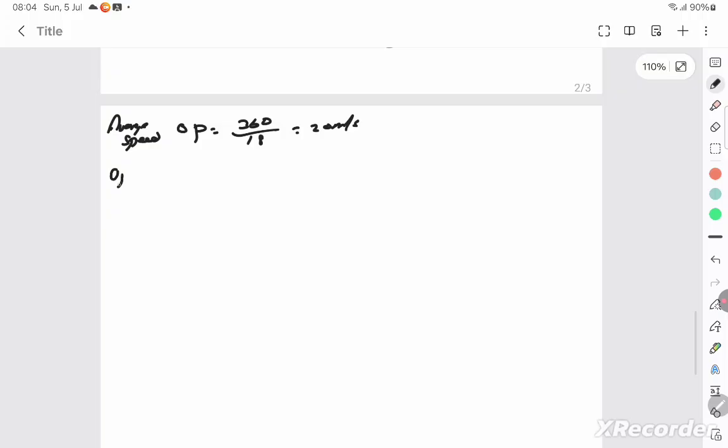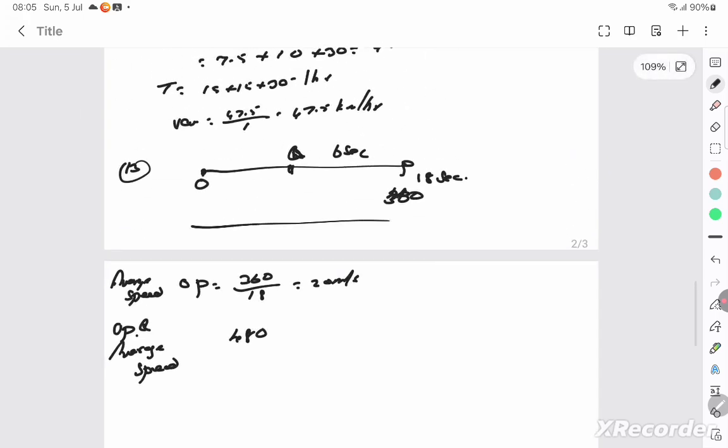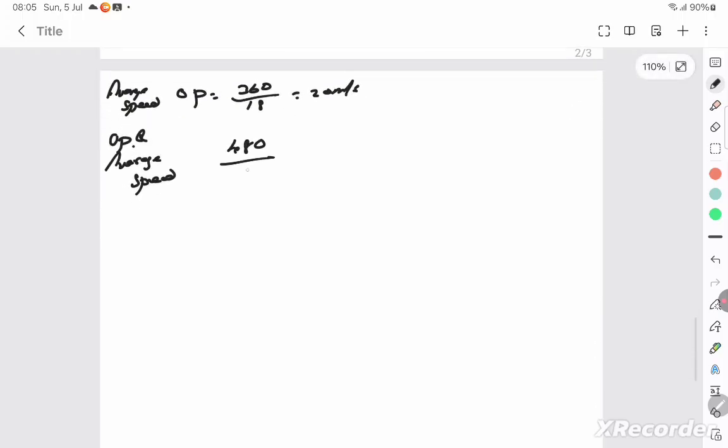Then O to P and then back to Q, they're asking for average speed. Average speed is the total distance again, which is 480, because it's traveling from 360 back another 120. So total distance is 480 by the total time taken, 24, and so the answer is 20 meter per second again.